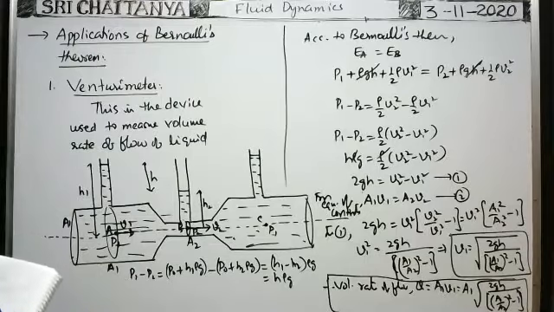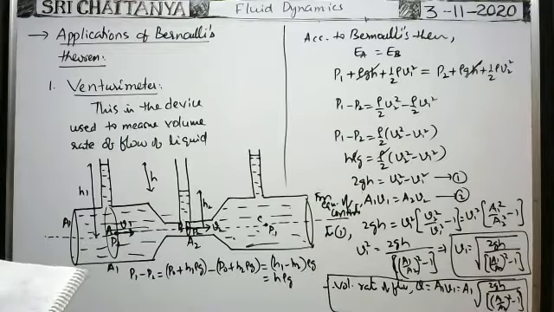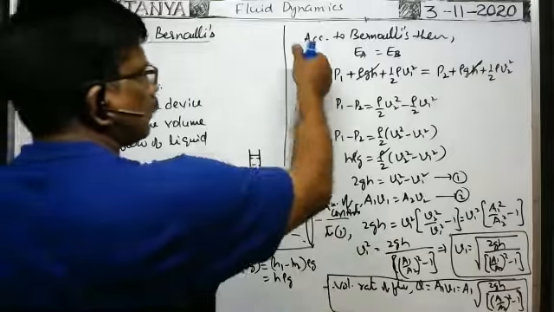Next, Torricelli's theorem. From this formula, we can write like this also.